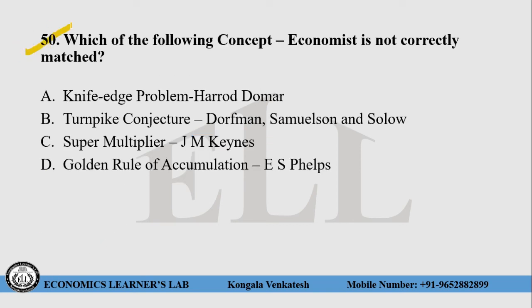So this is the last question in this video. Which of the following concept and economists is not correctly matched? Choice number A, knife edge problem, Harrod-Domar. Yes, this one is correct. Choice number B, turnpike conjecture, Dorfman, Samuelson and Solow. Yes, this is also correct. Choice number C, super multiplier is given by J.R. Hicks, not J.M. Keynes. So this one is wrong. Choice number D, golden rule of accumulation is given by E.S. Phelps. So here the right answer for this question is choice number C.